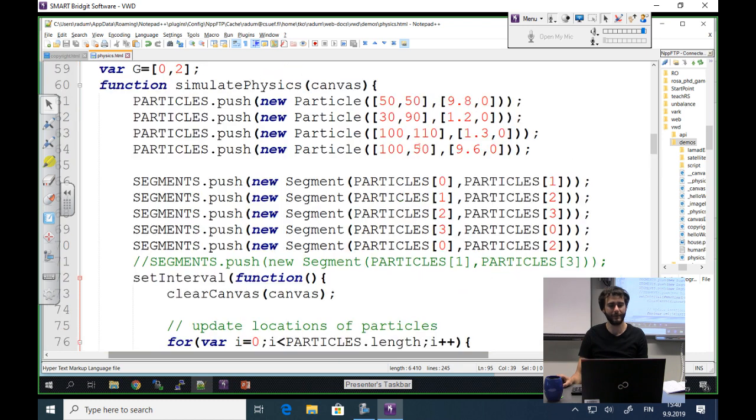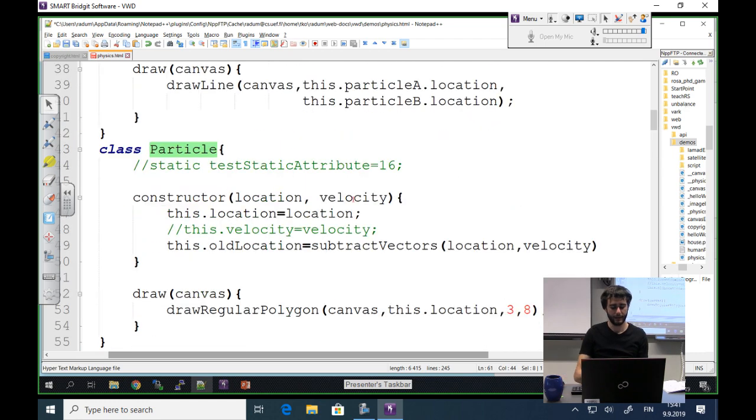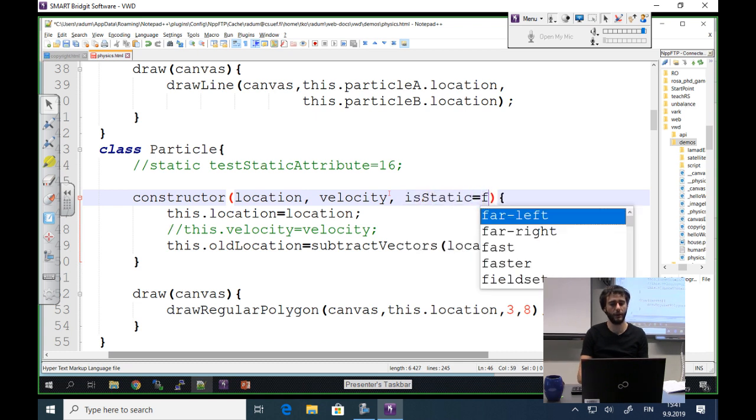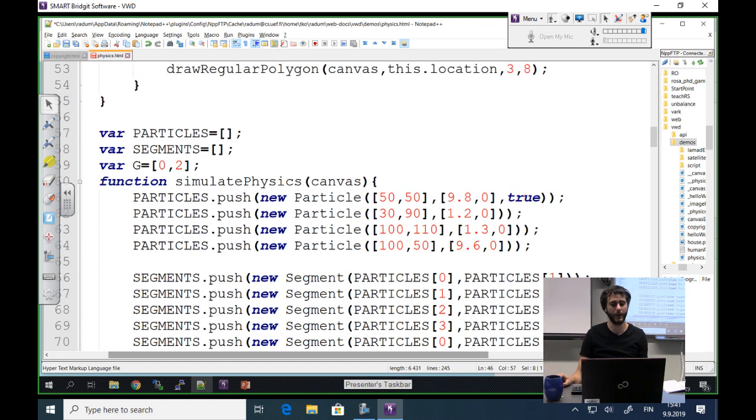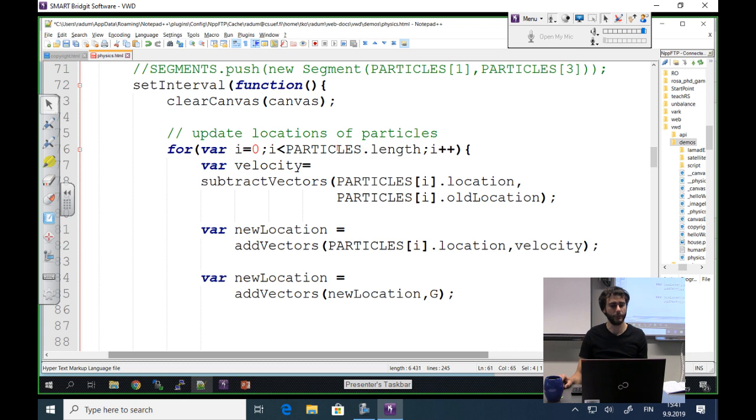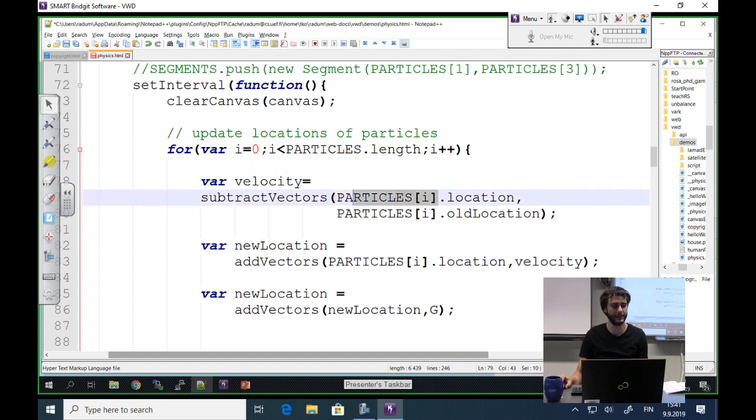In fact, let's do something very similar, but not exactly the same. I will add to our particle a new attribute in the constructor. I will say is static. By default, it's going to be false, but for one particle I say I want it static. So this particle will not move no matter what. To do this, when I update the location of each particle, I have to check if it is not static.